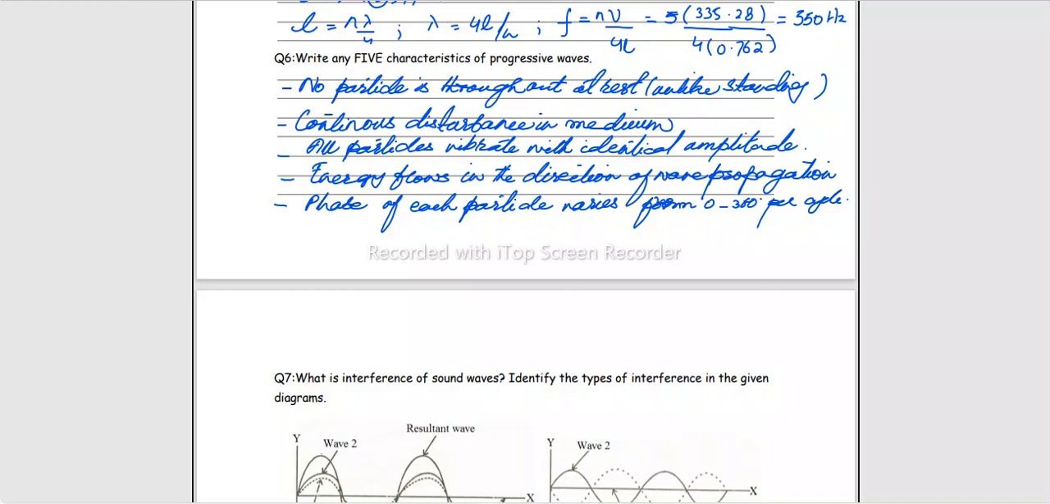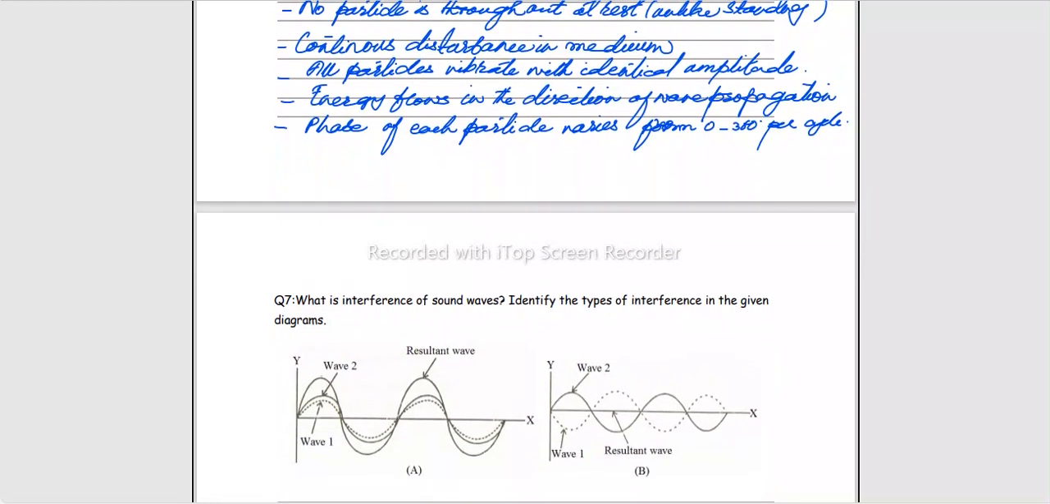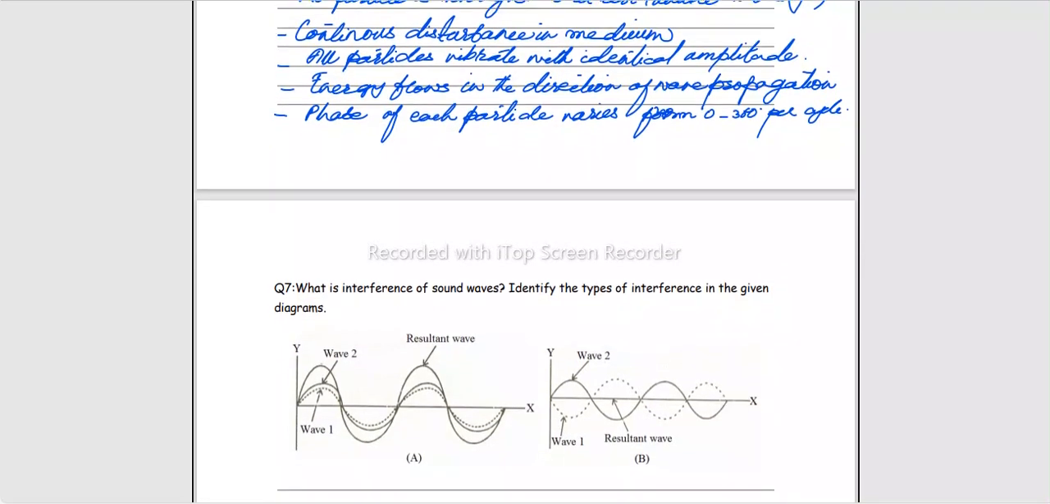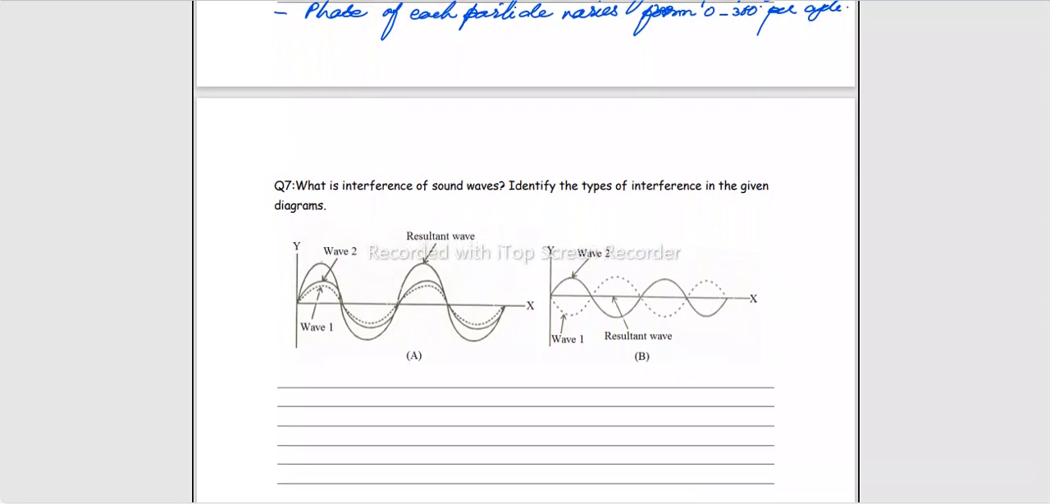All particles vibrate with identical amplitude depending on what was the amplitude of the frequency जो subject किया जा रहा है medium को. Energy flows in the direction of wave propagation. Stationary waves में हम क्या पढ़ते थे? दो nodes के दरमियान energy is stationary. But in the case of progressive waves, energy flows from one point to another, that is from the source to the direction of propagation of wave, and phase of each particle varies from 0 to 360 per cycle. हर cycle में medium particle will oscillate and the phase will vary from 0 to 2 pi radians.